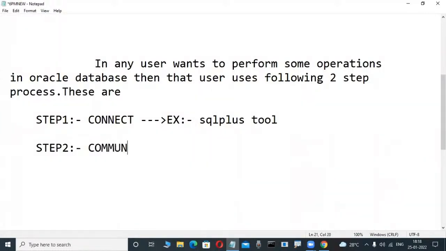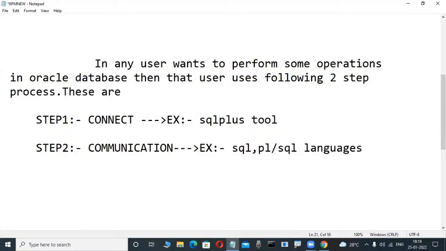Step two: communication. Communication means, for example, write it: SQL and PL/SQL languages. Some languages are there.